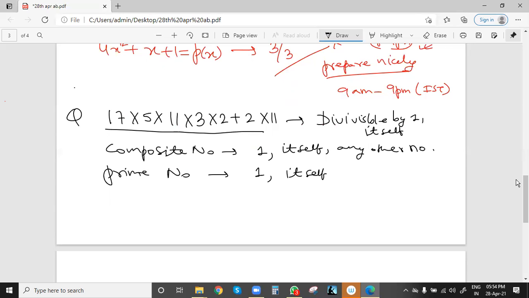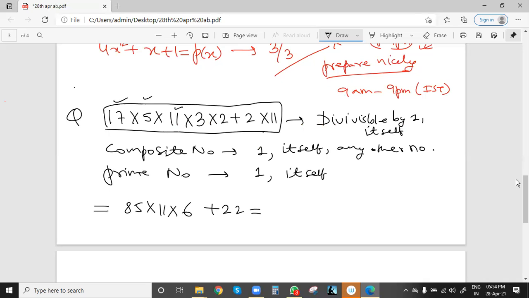So this is a big number, and we can write it directly as one number. 17 into 5, so 17 fives are 85. 85 into 11, 11 we keep as it is, 3 twos are 6, 6 plus 22. Now we have 85 into 6.